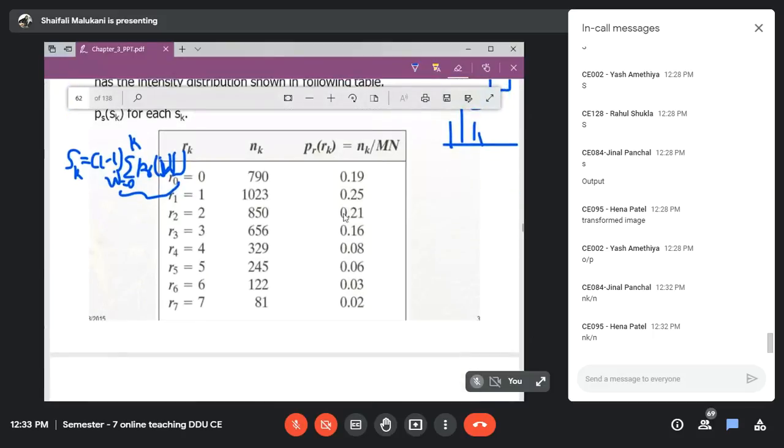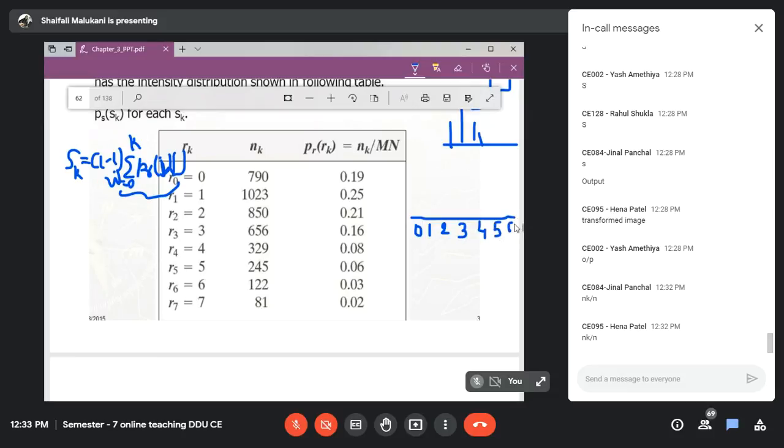Now, what is our desire? Let us verify how this PR looks. Let us plot. This is 0.19, so it is somewhere here. 0.25 is somewhat higher than that. Sorry, let me go slow here. For intensity 0, intensity 1, intensity 2, I am plotting the histogram, or we can say the normalized histogram.